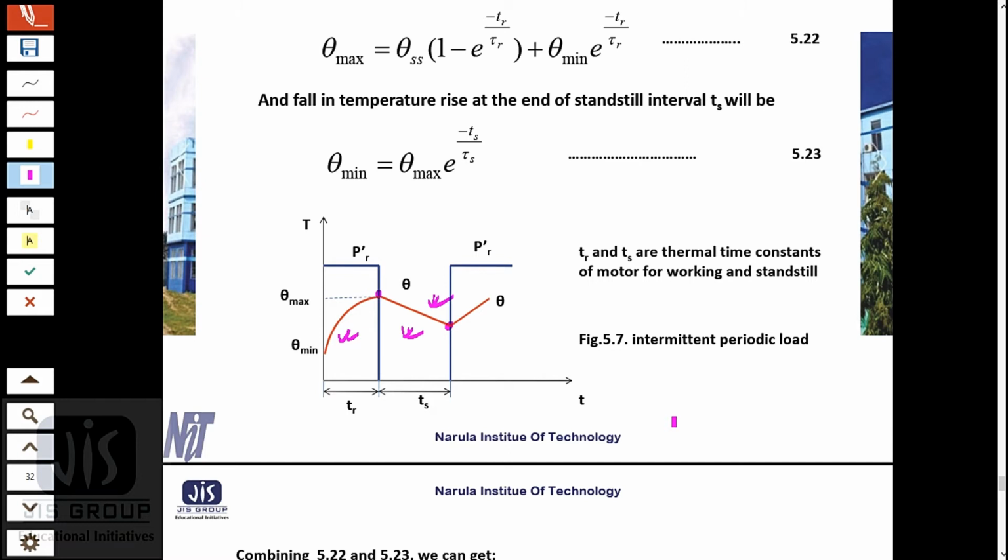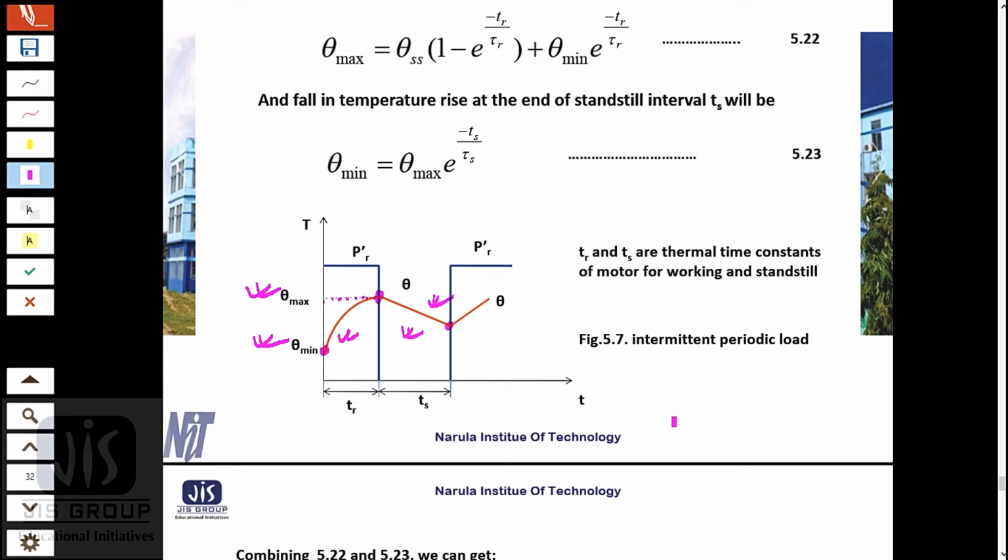Now, after the thermal steady state is reached, the temperature rise will fluctuate between the maximum value theta max and the minimum value theta min. If you see the graph, this is theta min and this is theta max. This is the thermal steady state condition that the temperature has reached.